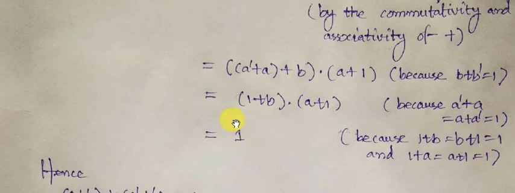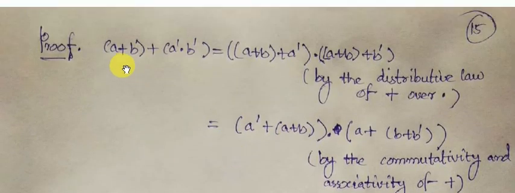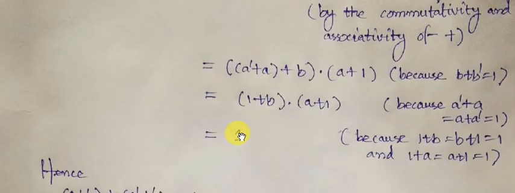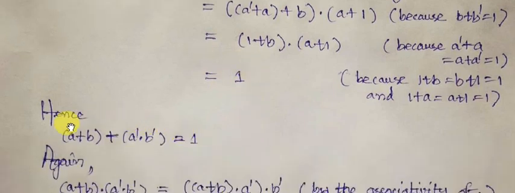We have written here. So what we have obtained? a plus b plus a complement into b complement is equal to 1.